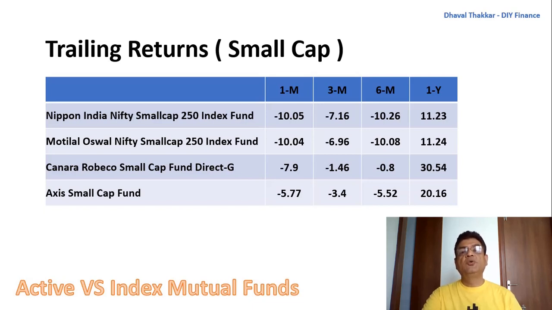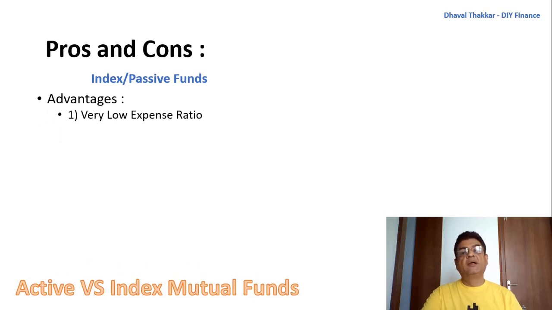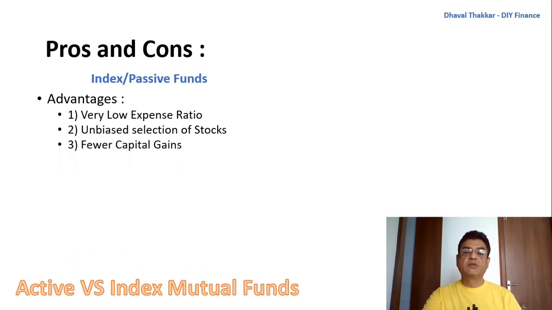So before coming to the conclusion, let's quickly see the pros and cons of both these types of funds. First, index funds. The advantages are low expense ratio, typically 0.1%. Second, as the fund manager does not have liberty to select stocks of his choice, there is no human bias in the process and he has to follow the stocks in the index only. The third one, as there is no issue of underperformance of the fund, people generally follow a buy and hold strategy, which results in lesser capital gains.